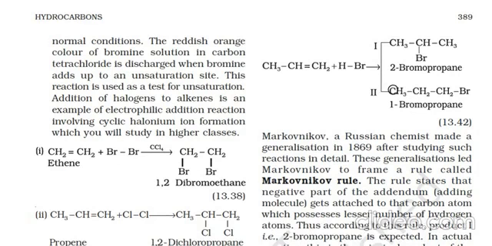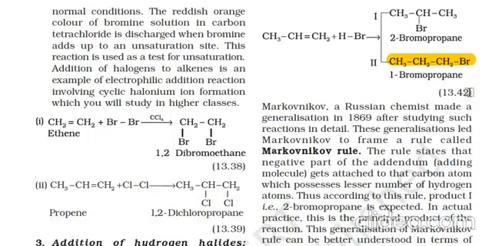And the second product is CH3CH2CH2Br, 1-bromopropane. So according to this rule, product 1, that is 2-bromopropane, is expected. The first product is expected, and the second product is unexpected but can be found in some special condition. But according to Markovnikov rule, the first product is highly expected here.